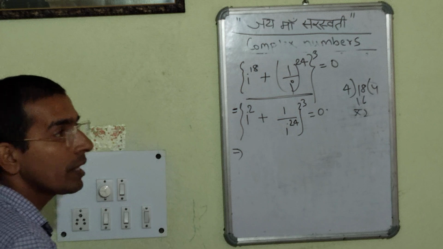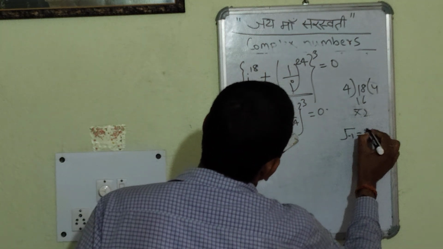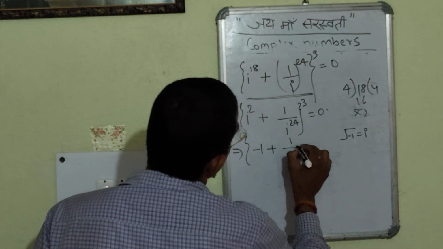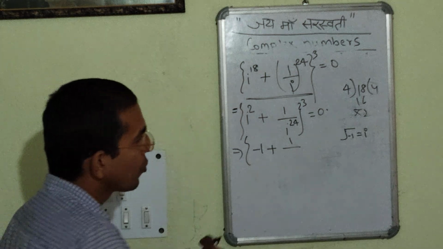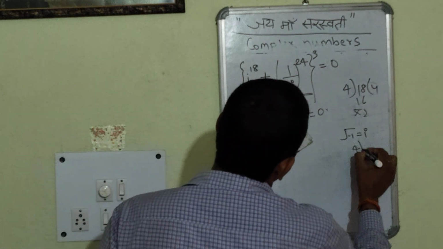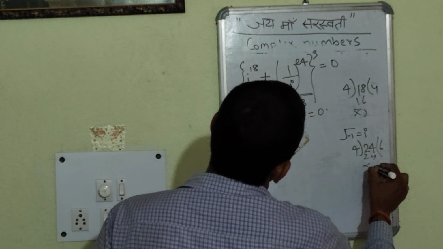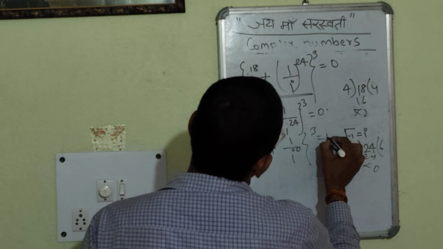We have already seen i is under root minus 1, so i square is equal to minus 1, plus 1 by i to the power 24. Again that power is greater than 4, so dividing 24 by 4, 4 times 6 is 24. The remainder is 0, so i to the power 0, whole to the power cube, is equal to 0.